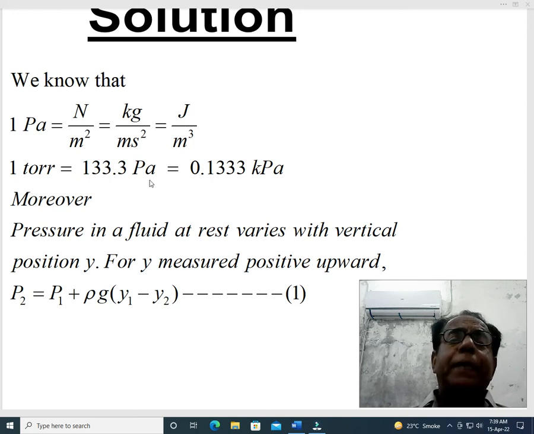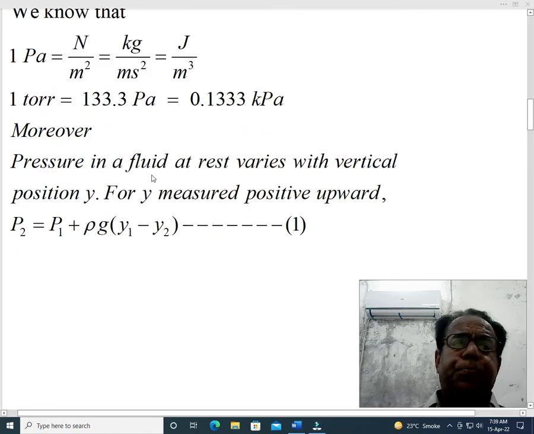Perhaps I have mistakenly said it a little wrong. 1 torr is equal to 133.3 Pascal, then 1 Pascal will be equal to 1 over 133.3 torr.